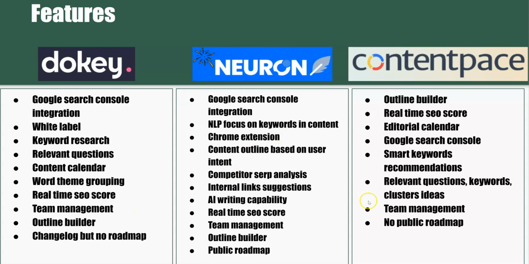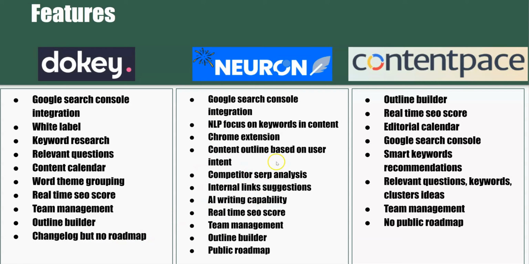We have outline builders. They all have outline builders. I don't think I put outline builder up there as well. So change log. Dokey has a change log, but no roadmap, right? A public roadmap is interactive. Customers can make suggestions on what they want for the tool in the future. It's a lot more transparent about what's going on, what's down the pipeline, what's already been done, what's in the works, and what they are planning in the future. Neuronwriter does have a public roadmap, and Contentpace does not, and Dokey has kind of a half of a roadmap, if you will. So Neuronwriter definitely wins that battle right there.